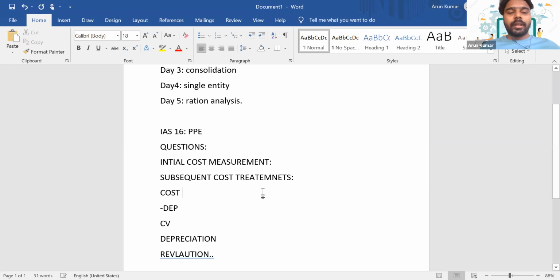This is how we treat it with respect to the cost model. Is it clear? But if it's a revaluation model, how will you treat it? Then it's the revalued amount minus depreciation, and you will get the carrying amount.